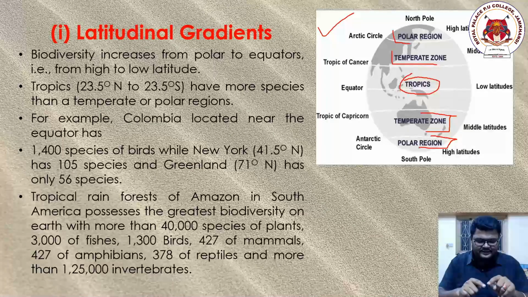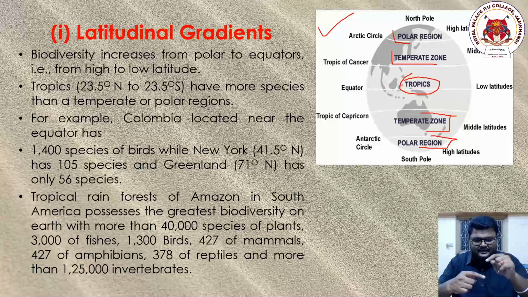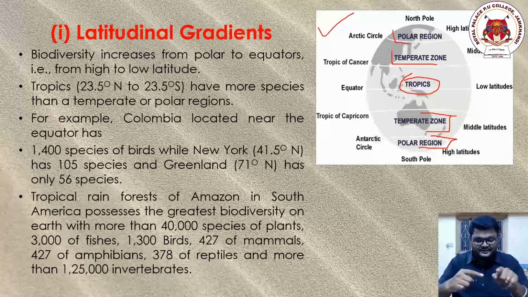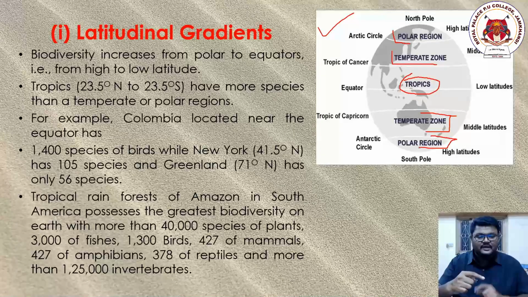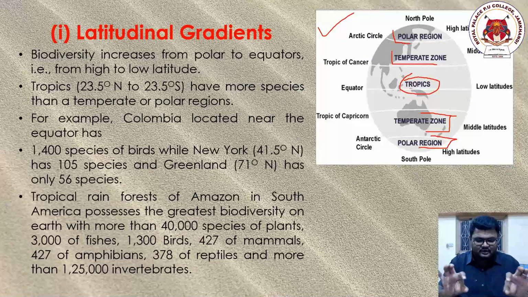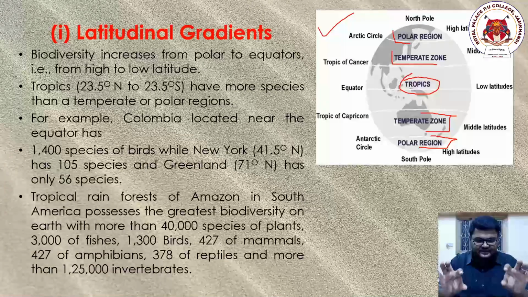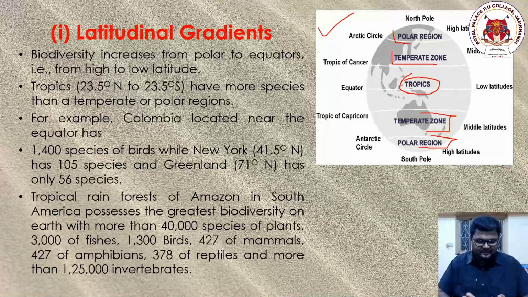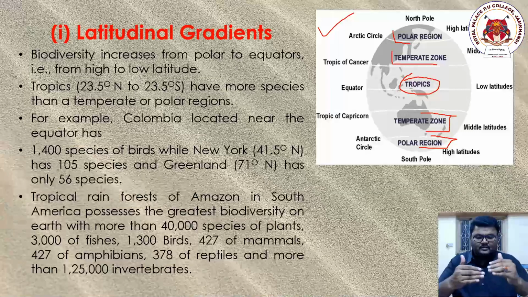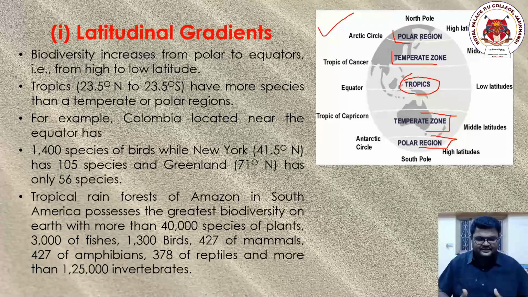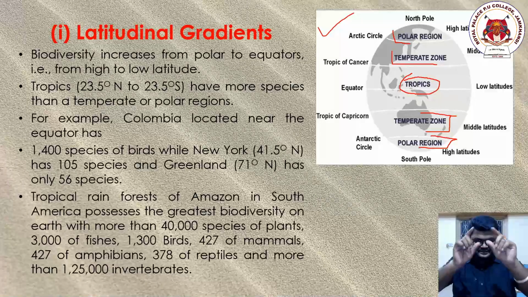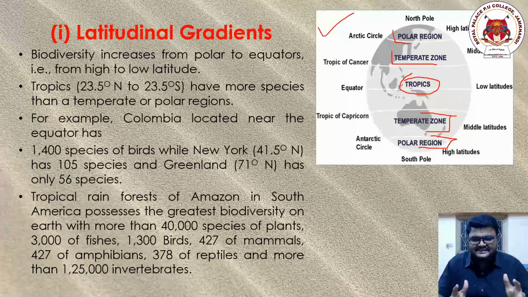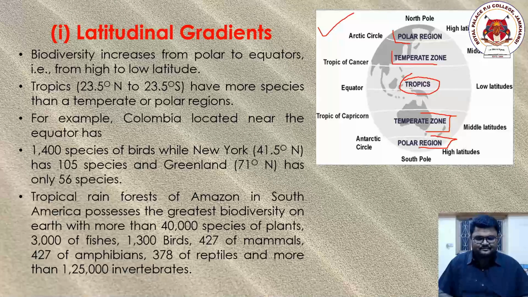Now if you go a little higher and a little lower than the equator region, you see another region called the temperate region. Let me repeat it again. First is the tropical region or the equator, the central region. Above and below it, there is the temperate region. Above and below the temperate region, there is the polar region. Okay, now try to observe my sentences very neatly, my dear students.